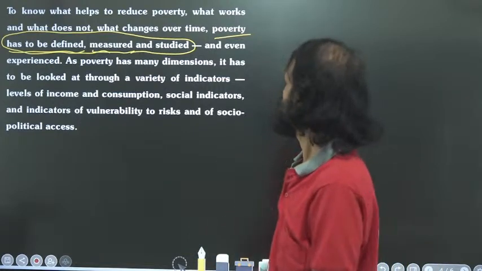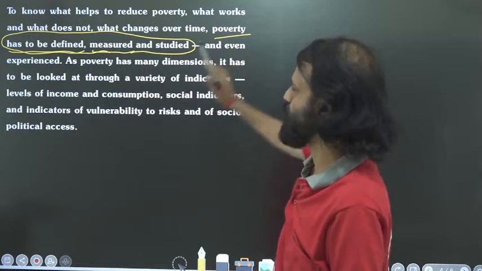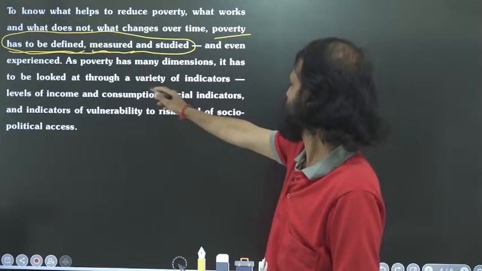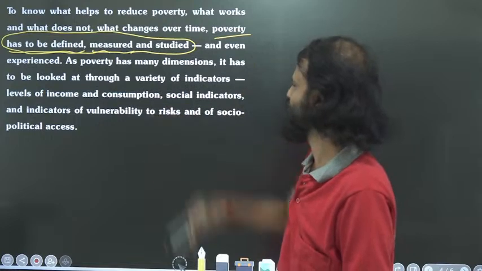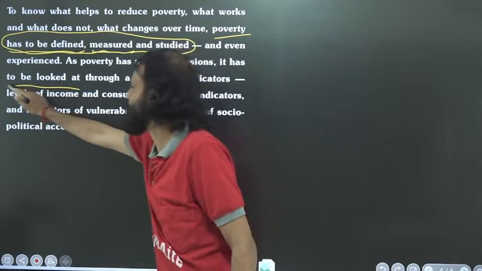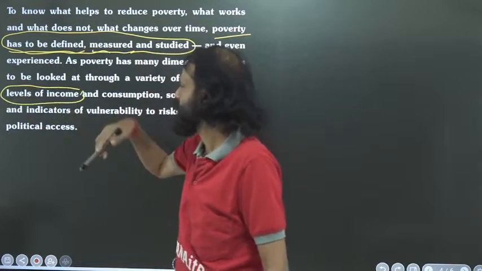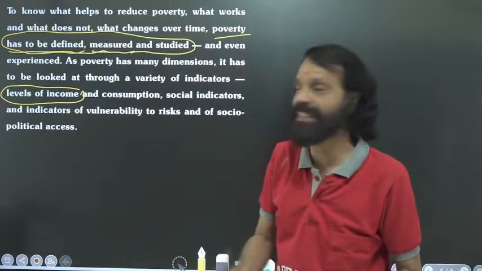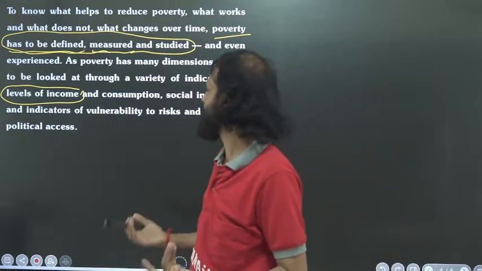Now it has to be looked at through a variety of indicators, such as levels of income. When we wanted to study poverty, we also wanted to know their income and consumption.